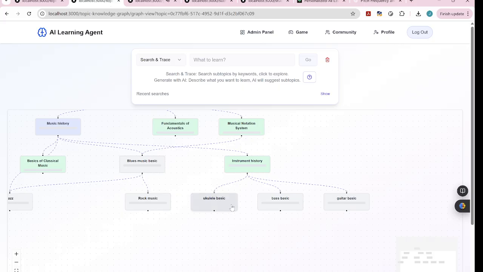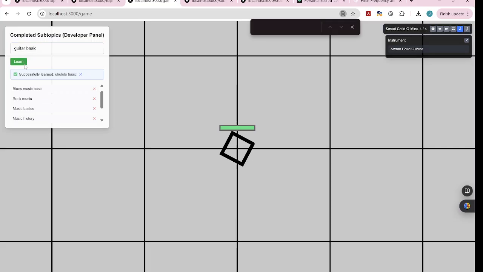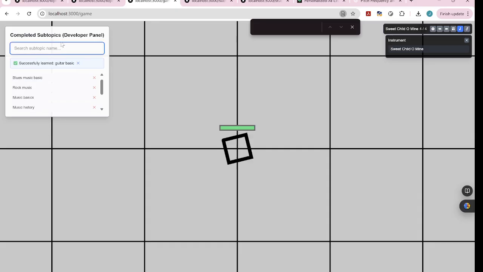Okay, so let's study the ukulele, bass, and the guitar, and we can see what will happen. We will see the ukulele basics. We study it, and we study guitar basics. We study it, and bass basics. We study it. Oh, what will happen to this system? We play it.